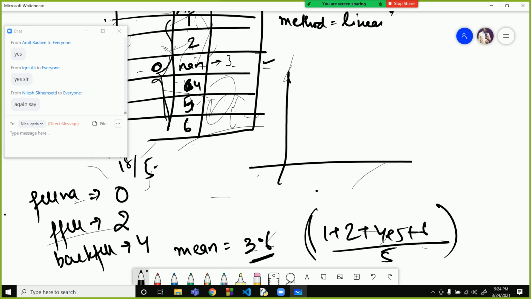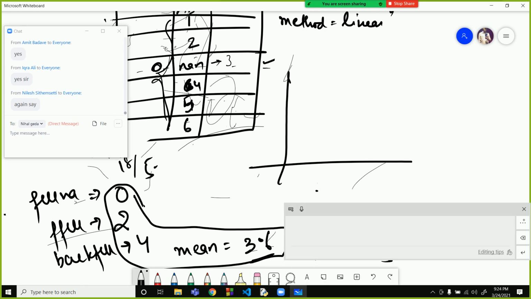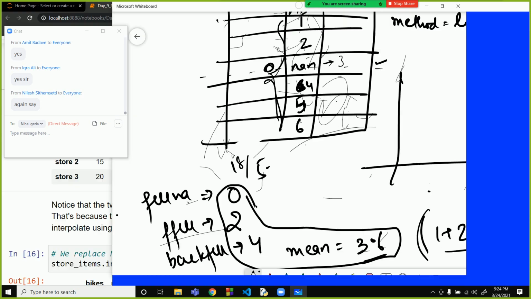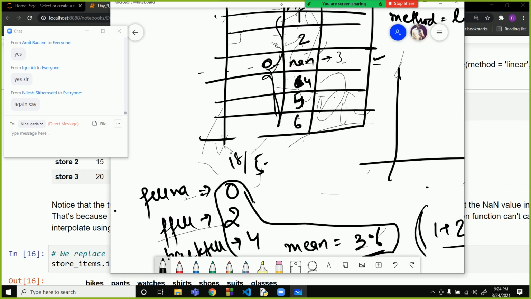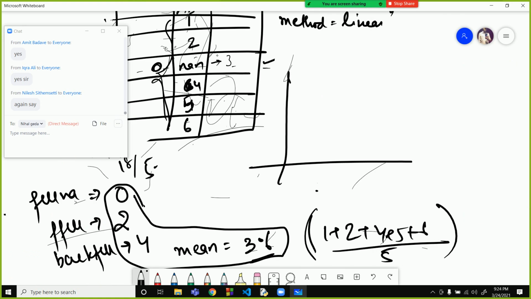So these values will work, not a problem. But if you see the values manually, on your own, you can see that these are following some kind of pattern. If 3 would have been present over here, then 1 2 3 4 5 6 is following some kind of pattern. So we need to find a way such that our values are substituted so that it follows the pattern in the column.